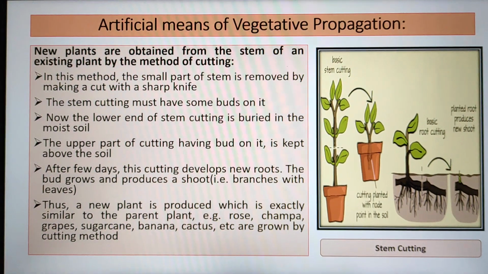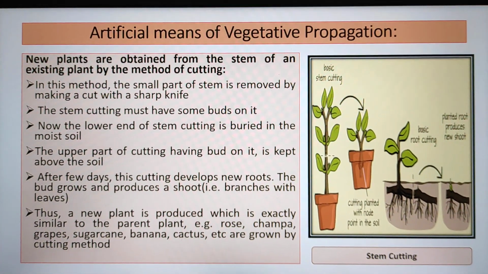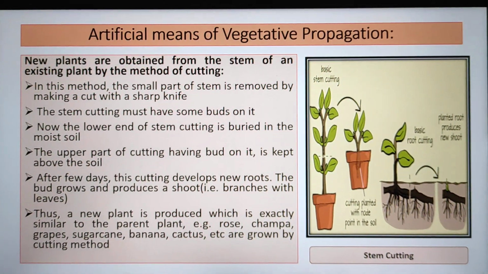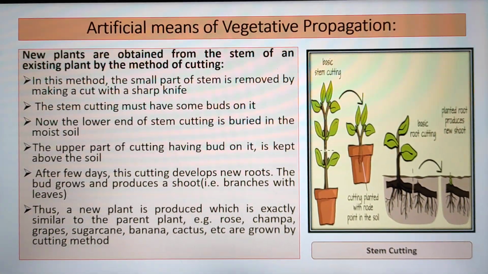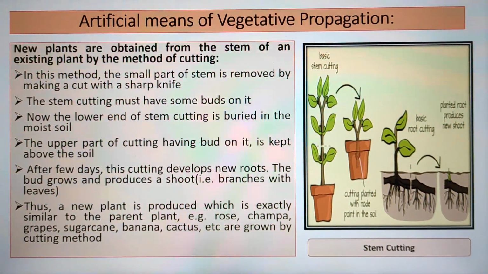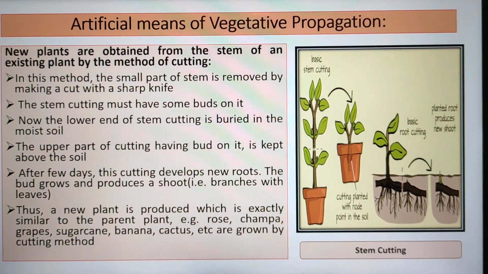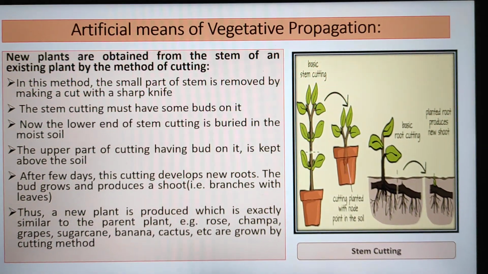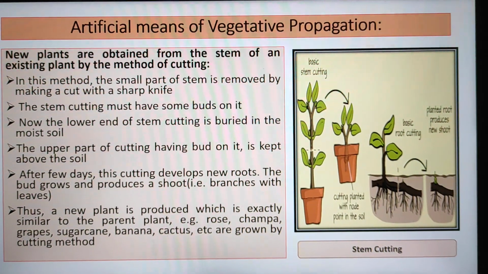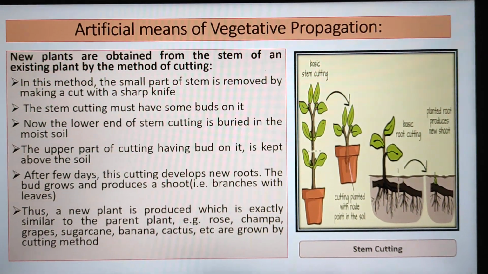Example, rose, champa, grapes, sugarcane, banana, cactus, etc. are grown by the cutting method. So you can see the stem cutting diagram over here. We normally in our houses take cuttings of rose and hibiscus and put them in the soil, and they grow into a new plant.